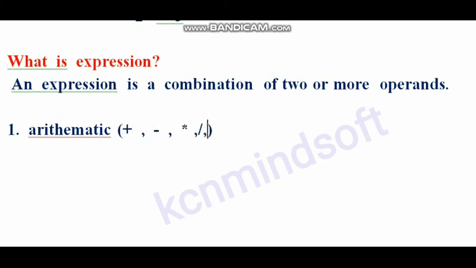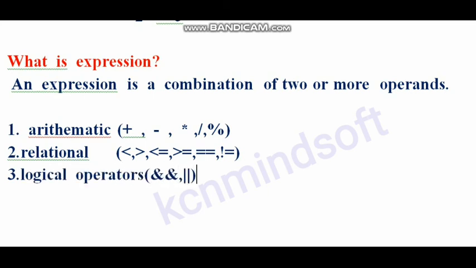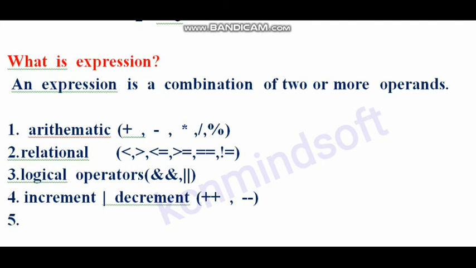Arithmetic operators are plus, minus, star, forward slash, and percentage symbol. Relational operators are greater than, less than, less than or equal to, greater than or equal to, double equal to, and not equal to. Logical operators are logical and, or. Increment operators are double plus and double minus, and the assignment operator is equal to.